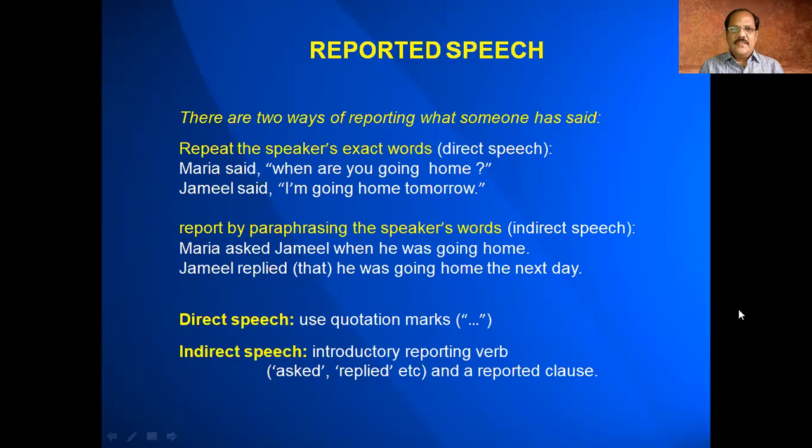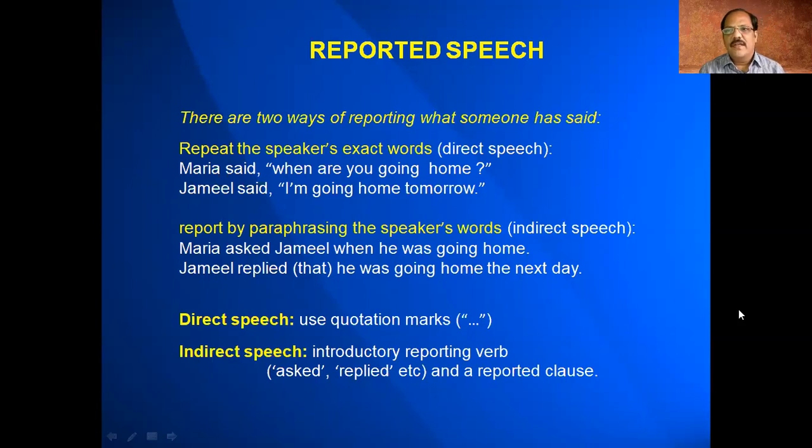So Maria said, we know her name, and Jamil also. What exactly they said is written in quotation marks: when are you going home, and I am going home tomorrow. So there is a dialogue between Maria and Jamil. When two persons are there, the speech is direct. Somebody is questioning and somebody is answering. Maria asked a question, when are you going home? And Jamil replied that I am going home tomorrow. So both have a direct, face to face communication with one another. All direct speech will be like that.